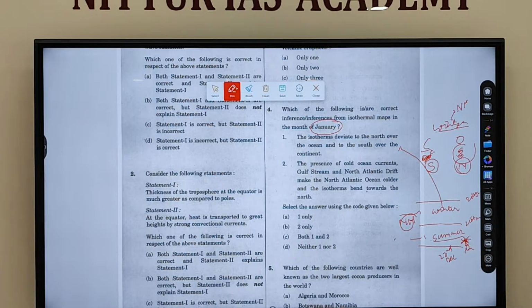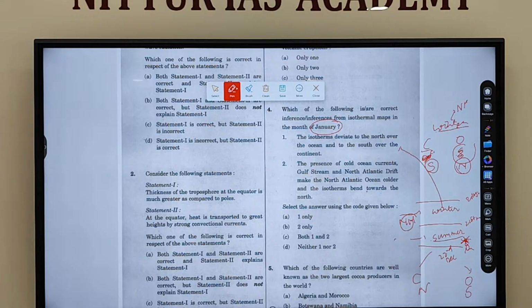Clear? What will happen in the southern hemisphere? Where is the shifting happening, north or south? In the southern hemisphere you have to see the southern summer condition, not winter condition. Northward over continent and southward over oceans. Fine.